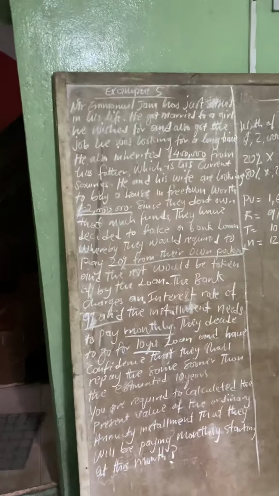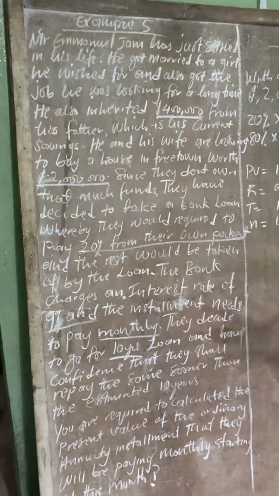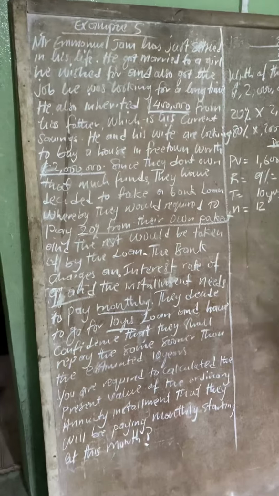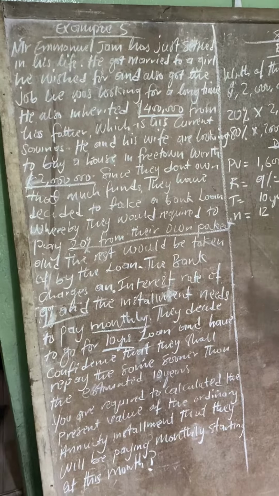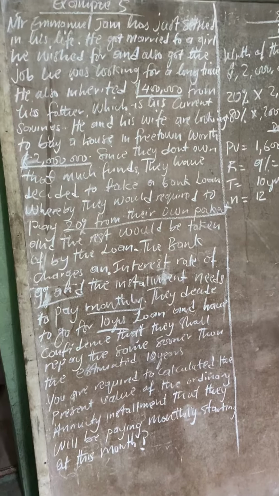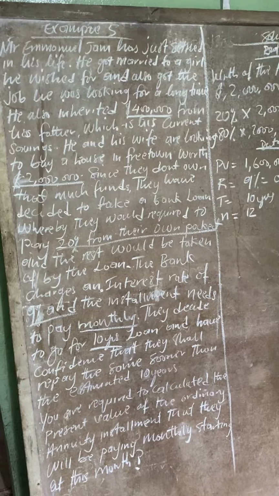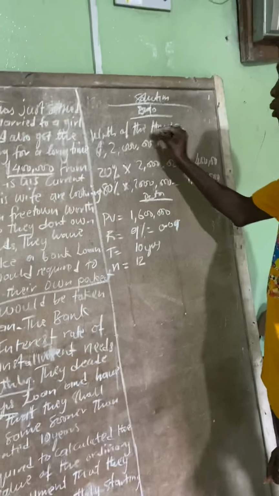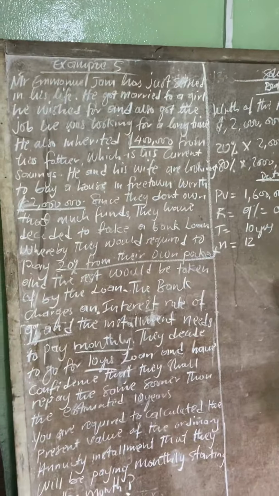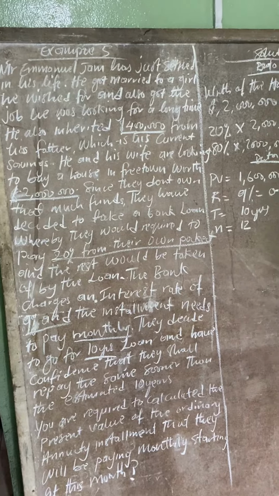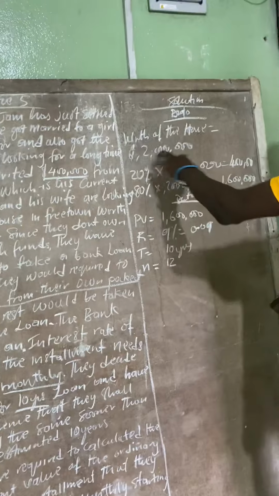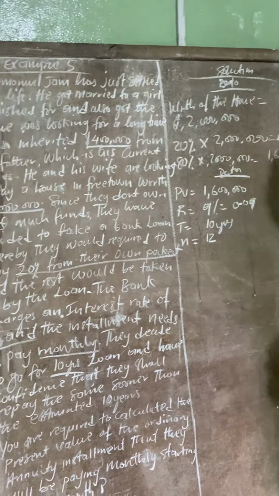If you read through the question, I don't want to waste a lot of time reading it, so let's just pick out certain information. You'll notice that they want to buy a house. Mr. Emmanuel Chang wants to buy a house worth $2 million.